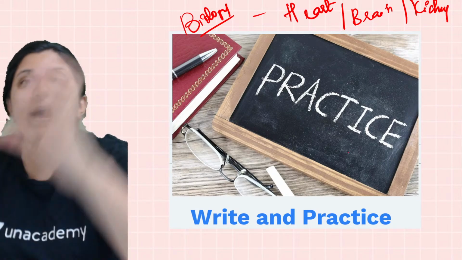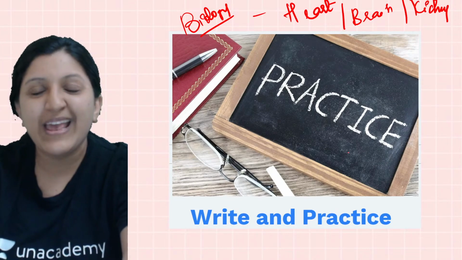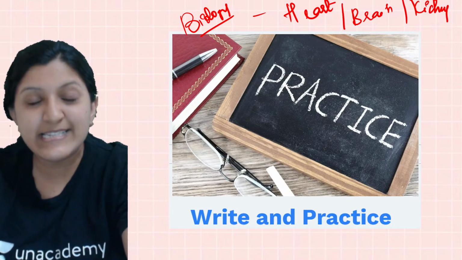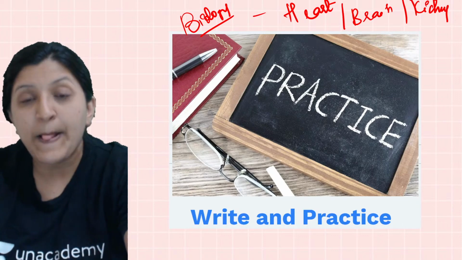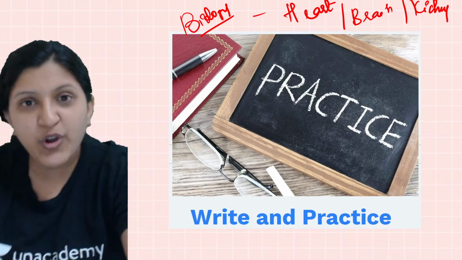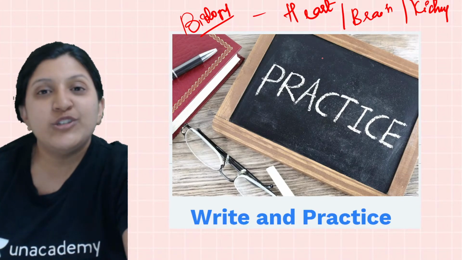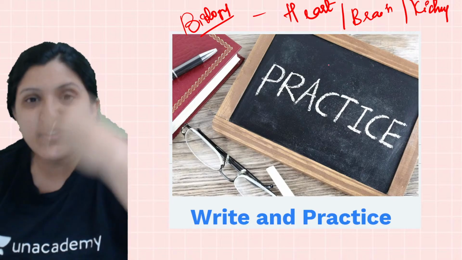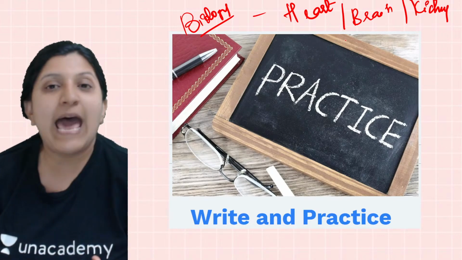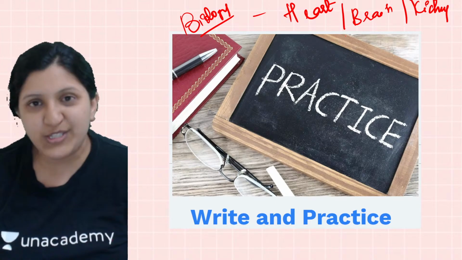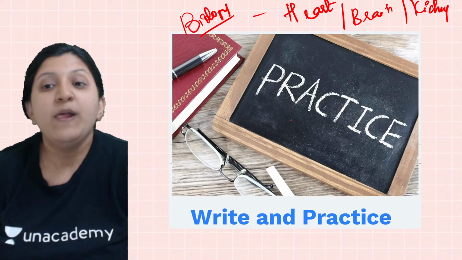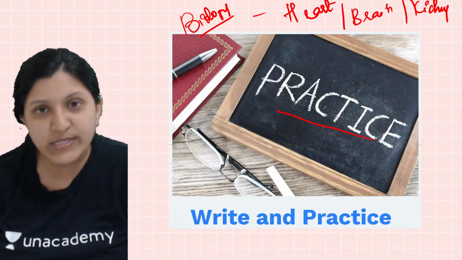When you just look, you might feel that yes, this is way too easy, kidney, brain and all, there is nothing. But when you try to draw that, you usually don't understand what has to be drawn next. This happens for everyone, not just me or not just you. This happens for everyone who does not practice those diagrams.